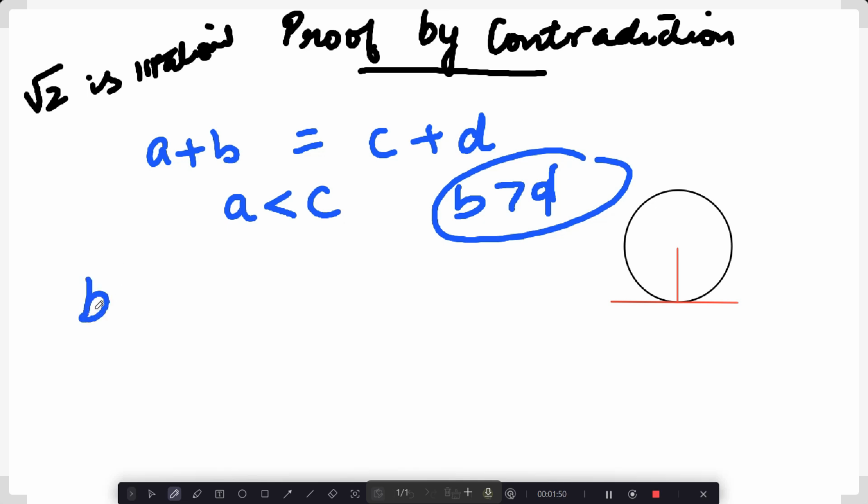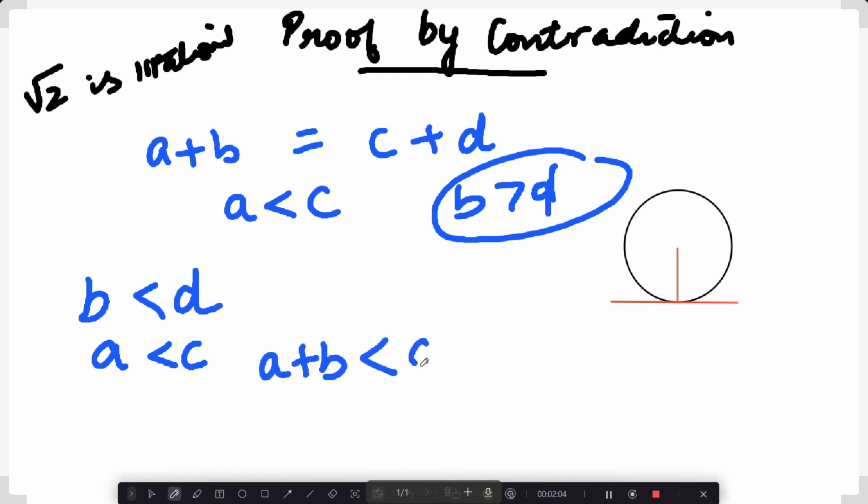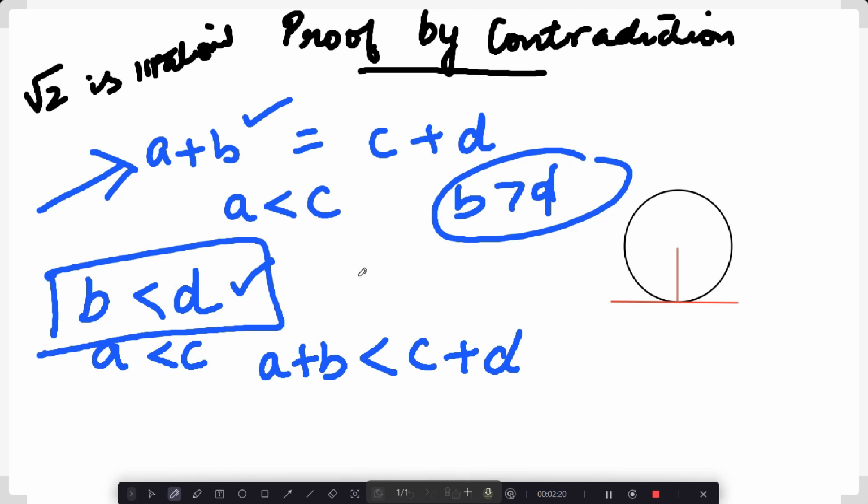Let us say that B is less than D. Okay? So if B is less than D and A is less than C, and we add these two, then A plus B becomes less than C plus D, which is in contradiction to one of the given statements, right? And hence this assumption is false, and hence B is greater than D.